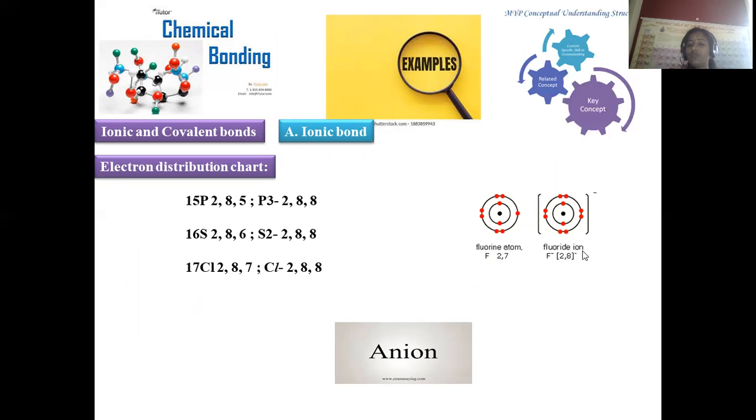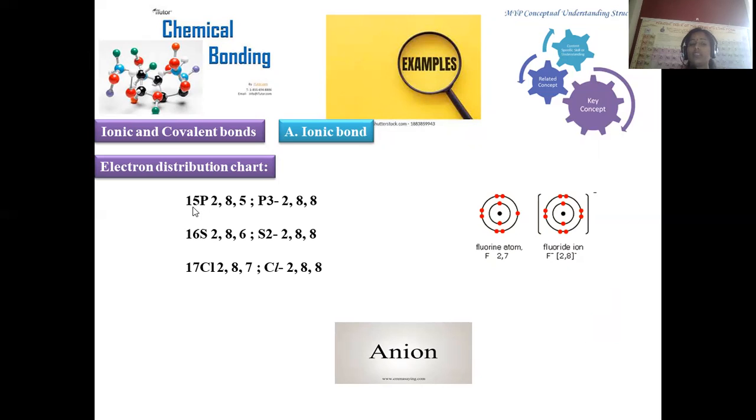F- is regarded as the fluoride ion, with the electronic configuration 1s2 2s2 2p6 and one negative charge. What does a negative charge imply? More electrons than the proton count. That is denoted as a negative charge. Here is the simple description for all these, and we have examples like phosphorus, sulfur, chlorine.